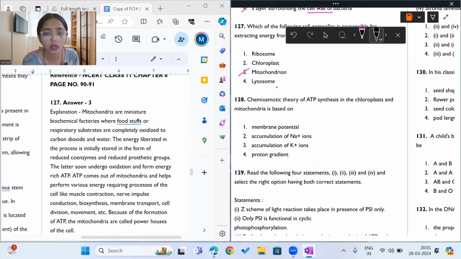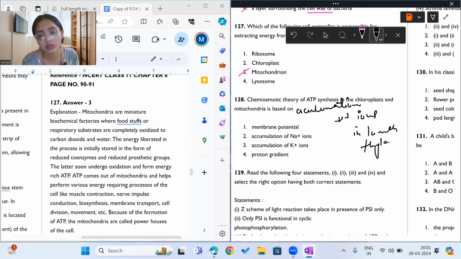Then question 128, what does it say? It says chemiosmotic theory of ATP synthesis in chloroplast and mitochondria is based on accumulation of H plus ions in the where? Lumen of thylakoids in chloroplasts. Okay, understood. And in stroma and mito. So it is based on proton gradient, that is H plus ion gradient.